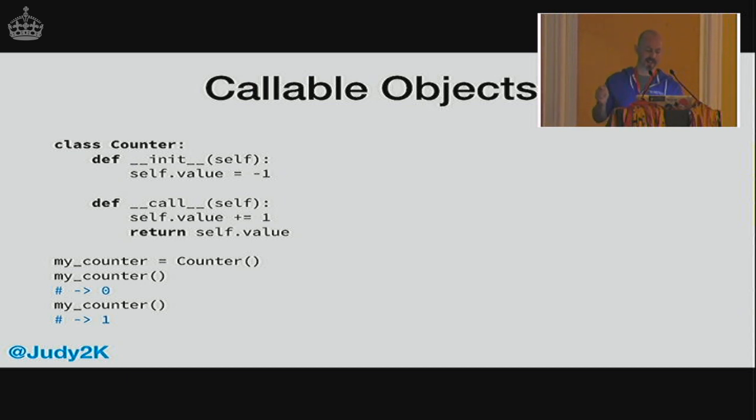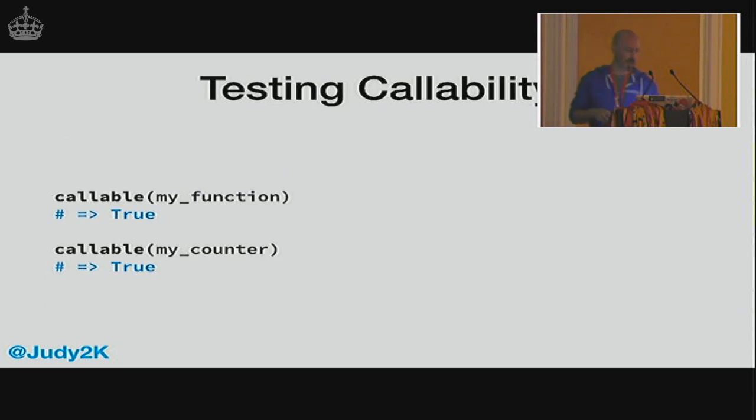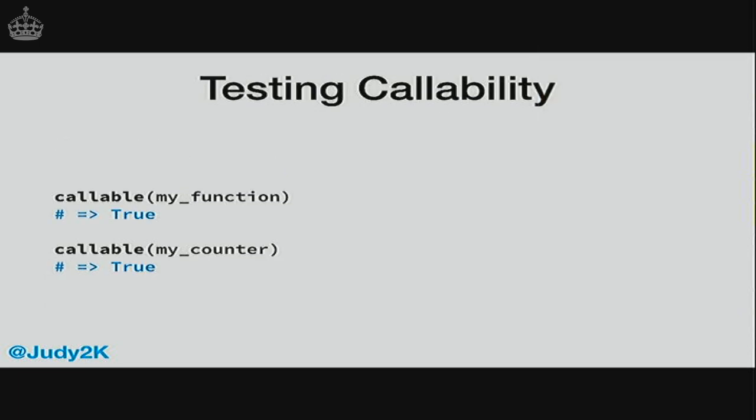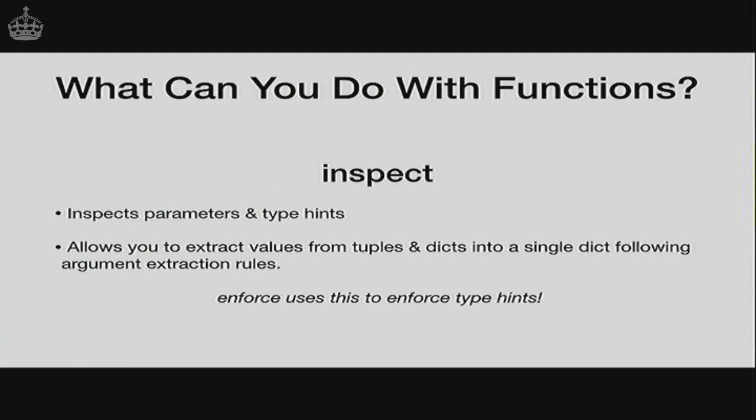So this is kind of cool. You can use closures for this as well, for storing state between function calls. But if closures are still kind of confusing to you, then instances, if you're more of an OO thinker, can be a more readable way to do this kind of thing. If you want to find out if something's callable, you can use the callable built-in and pass in the value, and it will tell you whether it's a callable, whether it's a callable instance or a function or a method or anything else.